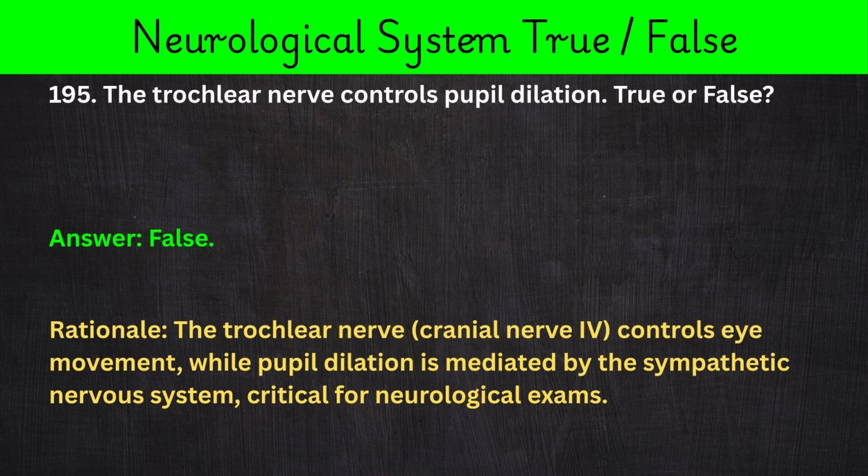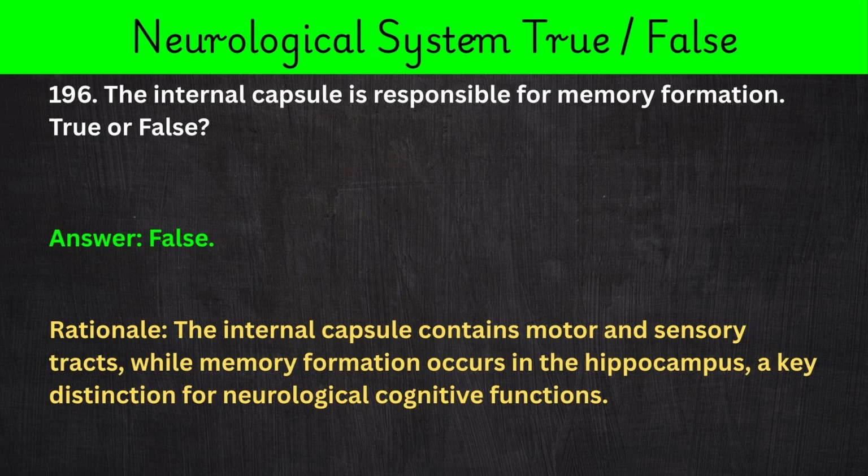195. The trochlear nerve controls pupil dilation. True or false? Answer: false. Rationale: the trochlear nerve, cranial nerve 4, controls eye movement, while pupil dilation is mediated by the sympathetic nervous system, critical for neurological exams.